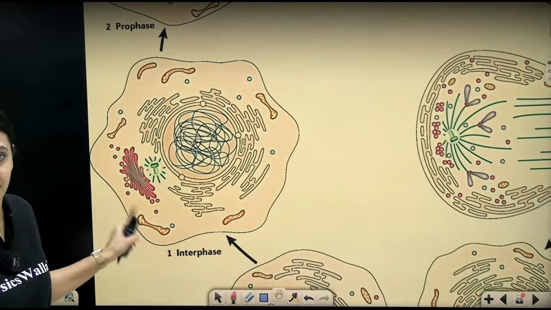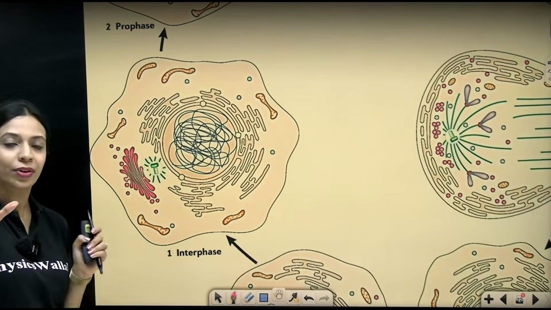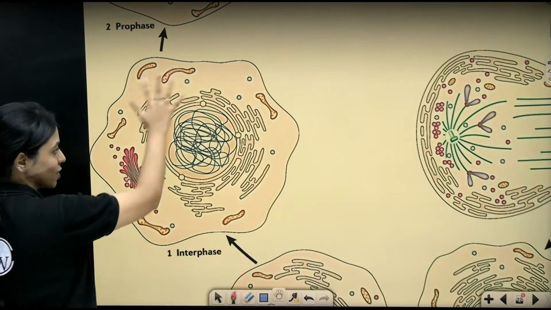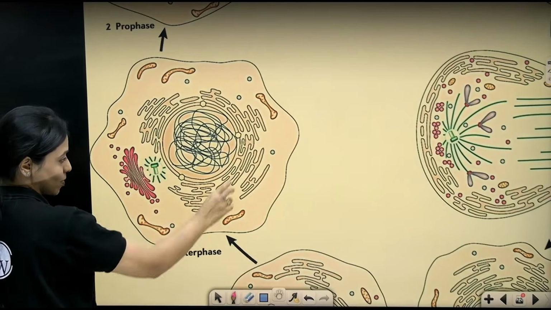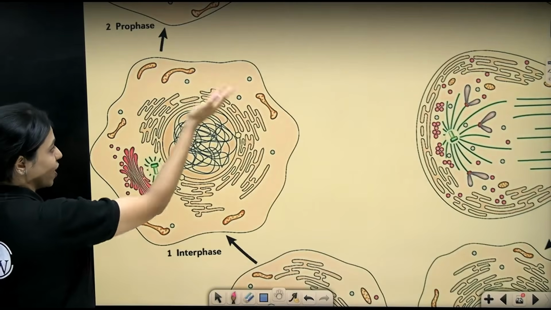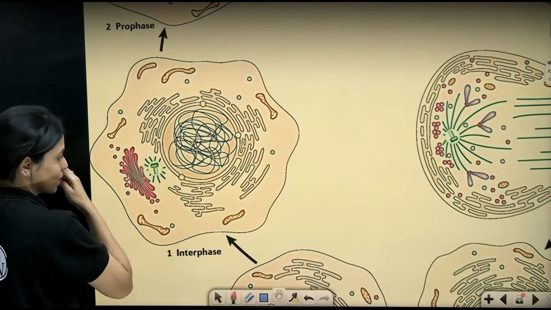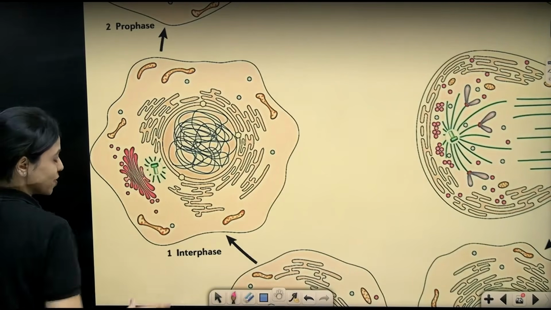So here's the cell in interphase. You can see how during interphase you have all of these organelles spread out inside the cell, right outside the nuclear membrane. You can see the endoplasmic reticulum. You can see mitochondria around. You can see a lot of vacuoles, lysosomes. You can see Golgi apparatus. All of that is visible.